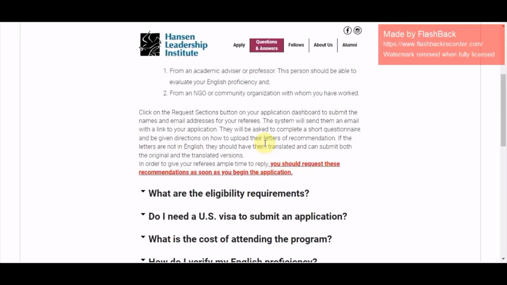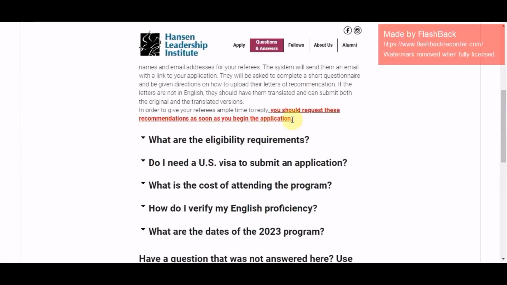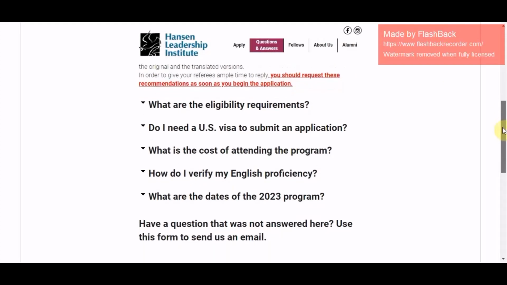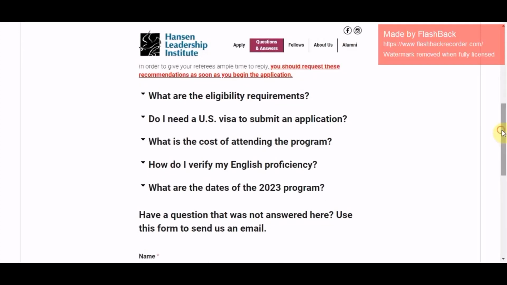And if they are writing those letters for you, and the letters are not in English, it's normal to translate them. But if you translate those letters, they should be accompanied by the original paper. If it is in French, it should be accompanied by the original version, and you also submit the translated version as well. So take note of that. You should request this recommendation as soon as you begin the application. So if you start the application right now, you have to communicate to your academic supervisor. He or she will help you with these things.